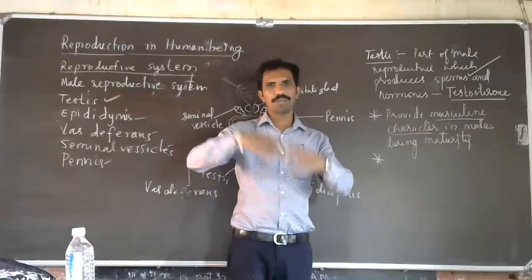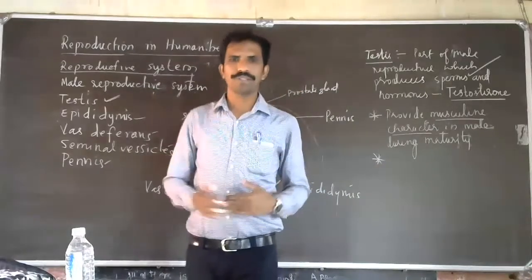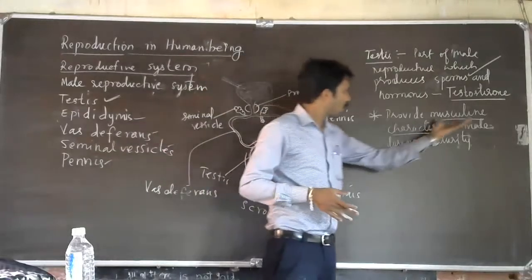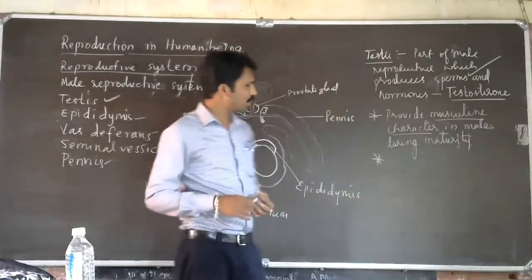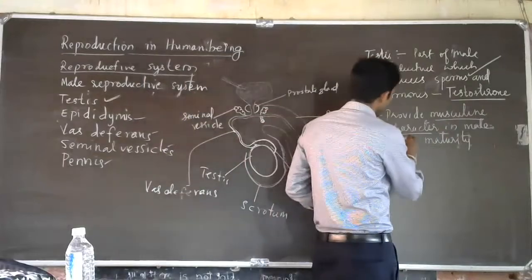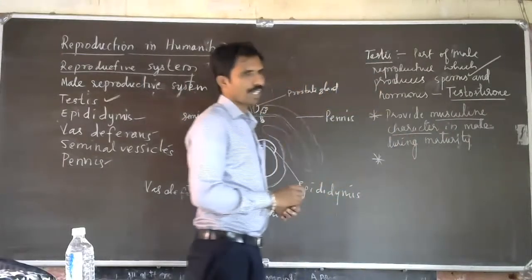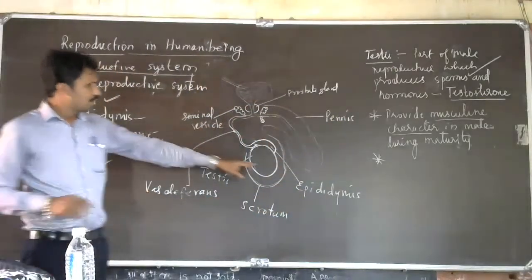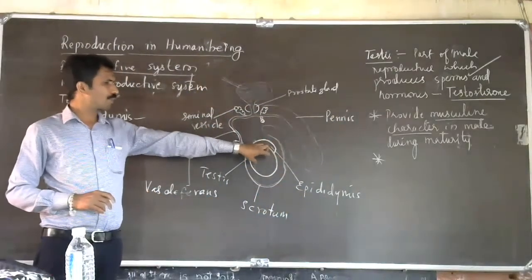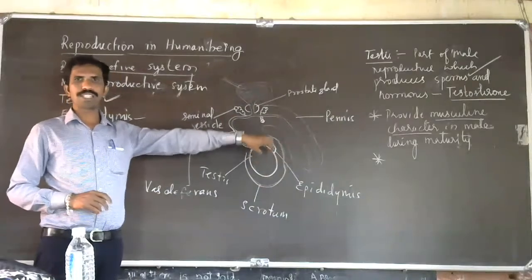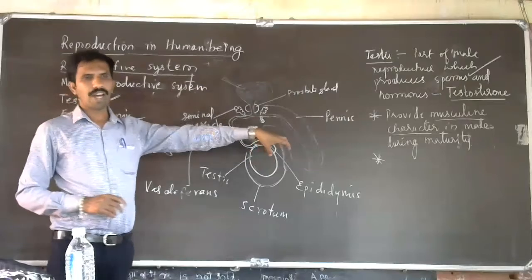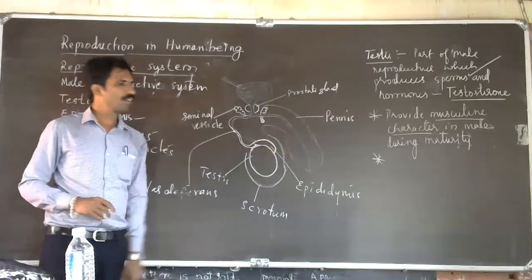The body build of the male will also be different compared to the female. That character is because of these masculine characters. So this is the organ which helps in the production of sperms, as well as releases the male hormone called what?